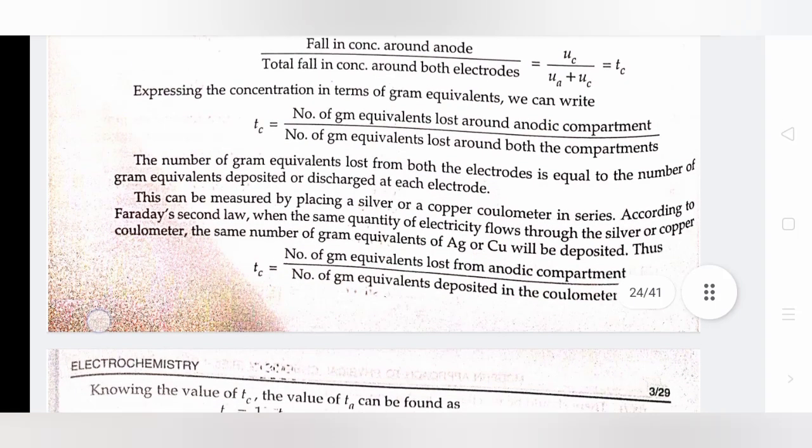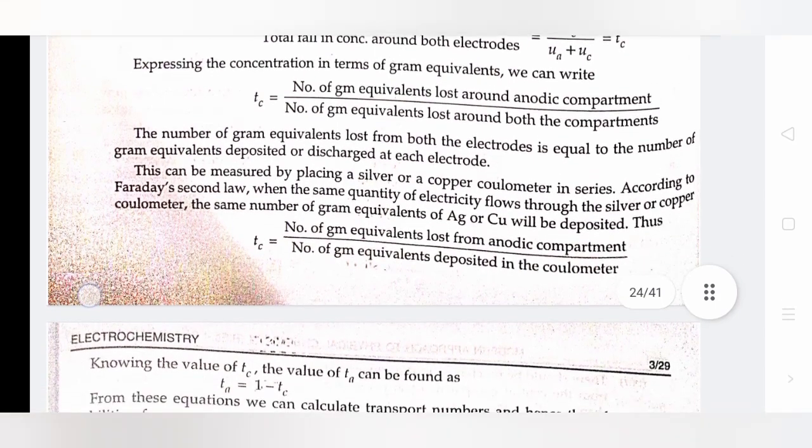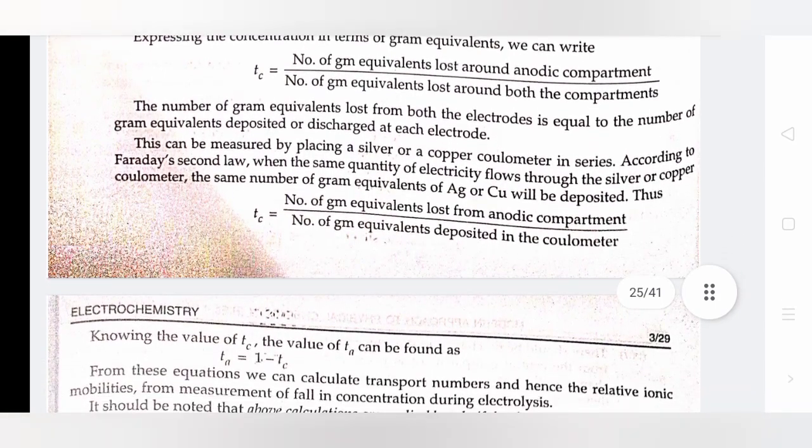The number of gram equivalents lost from both the electrodes equals the number of gram equivalents deposited or discharged at each electrode. This can be measured by placing a silver or copper coulometer in series. According to Faraday's second law, when the same quantity of electricity flows through the silver or copper coulometer, the same number of gram equivalents of Ag or Cu will be deposited.